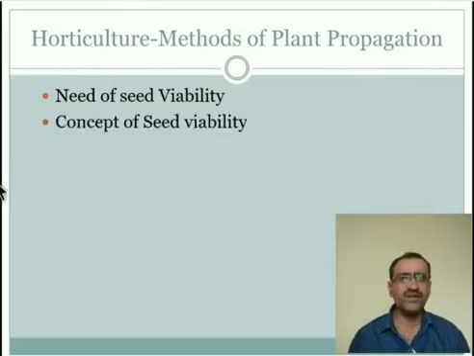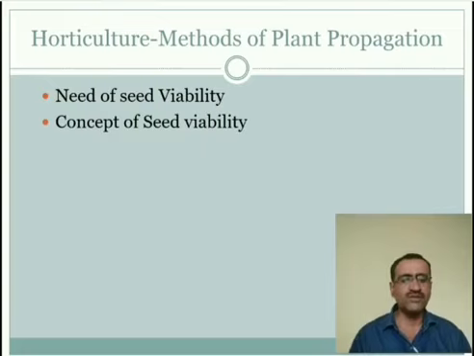Next point, the concept of seed viability. The concept of seed viability is difficult to define, as it denotes the degree to which a seed is metabolically active and capable of germination. It is probably highest at the time of physiological maturity, when most seeds are dispersed naturally.